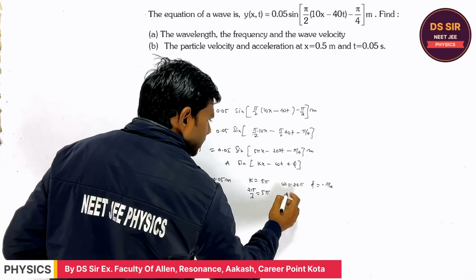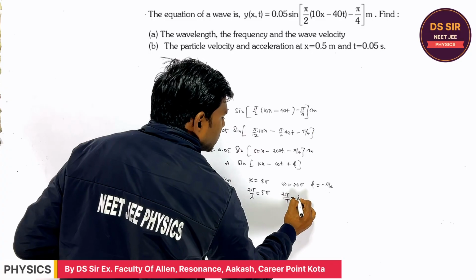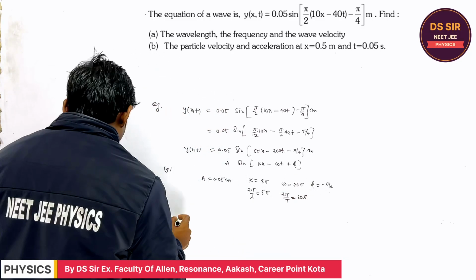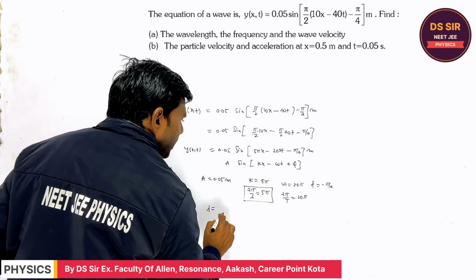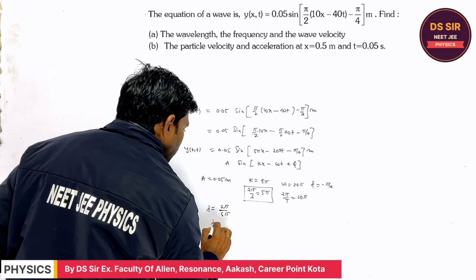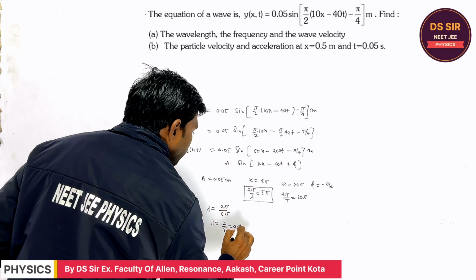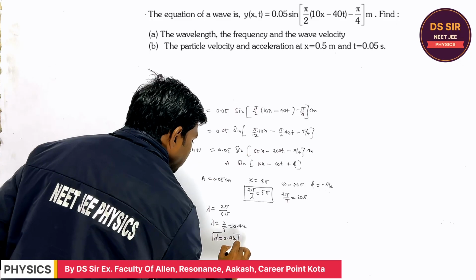I think you understand, omega is 2 pi by T. So what is the wavelength? Please tell. If you compare, lambda is 2 pi by 5 pi, which is 2 upon 5, equal to 0.4 meter. Fine. Lambda is 0.4 meter. This is the wavelength.